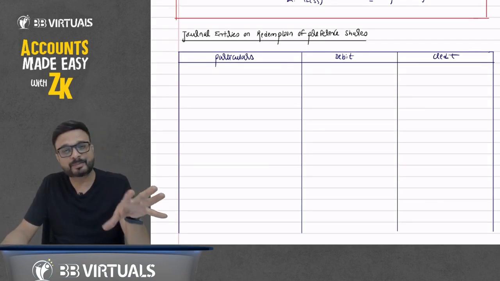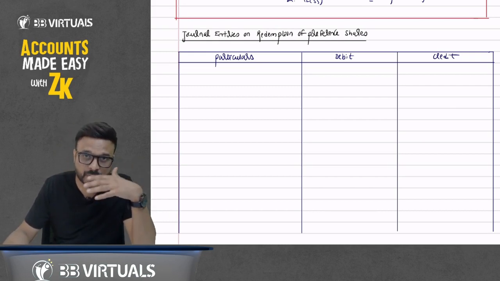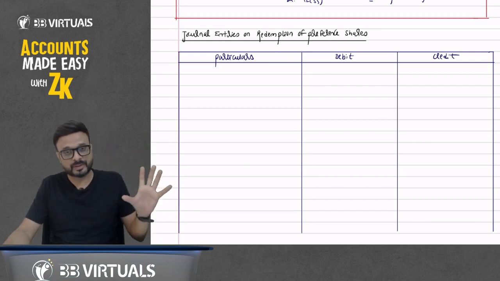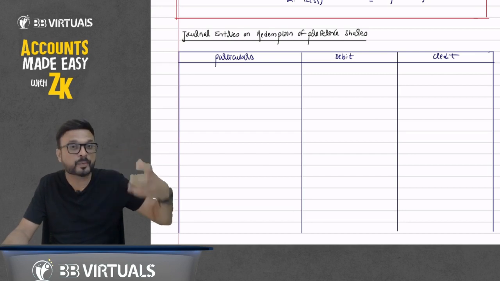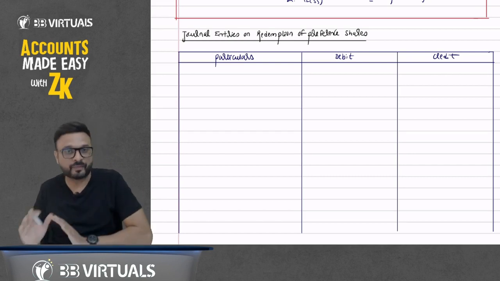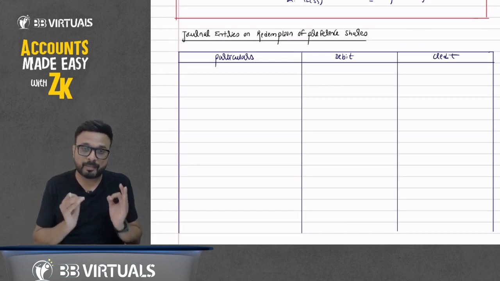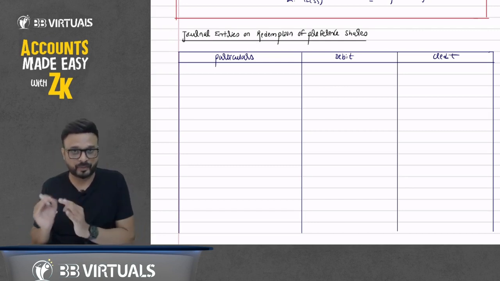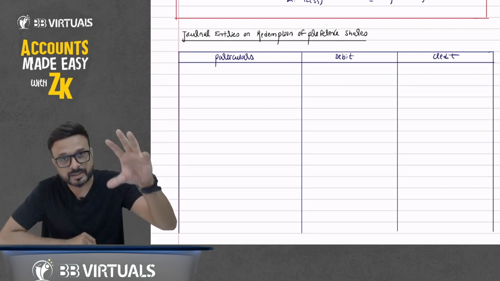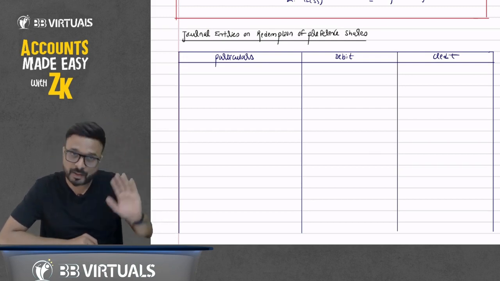Now understand what redemption of preference share is. The name of the chapter is buyback of shares. When I say buyback of shares, we are talking about the purchase of equity shares. When I say redemption of preference shares, we are cancelling our preference shares. In buyback of equity shares, first we purchase the equity shares from the market and then we cancel them.